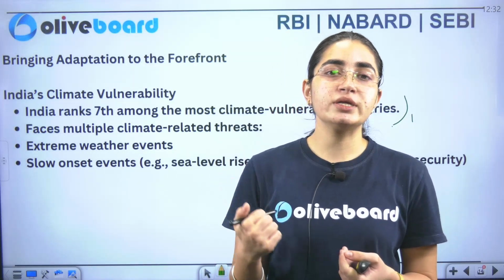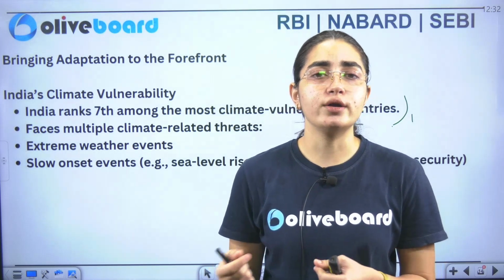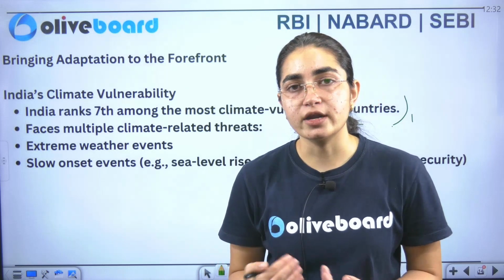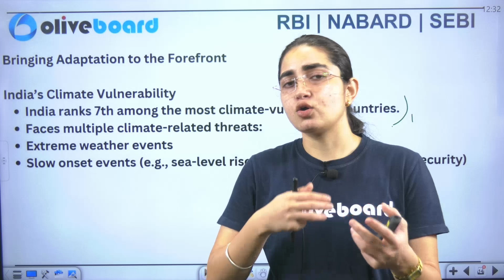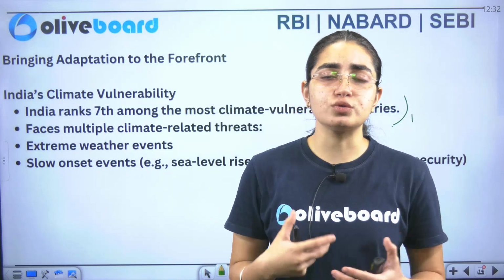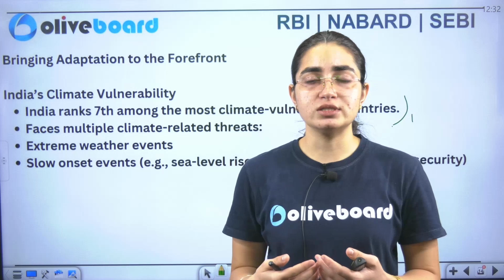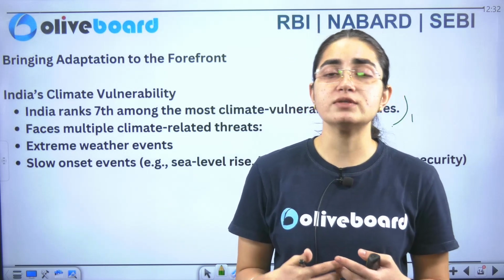In the recent meeting it was discussed that developing nations are highly contributing towards what? Towards the bad condition of our environment. So this is what has been discussed, that developing countries are continuously focused towards the development of their nation, and that is the reason our environment at the global level is getting hampered.